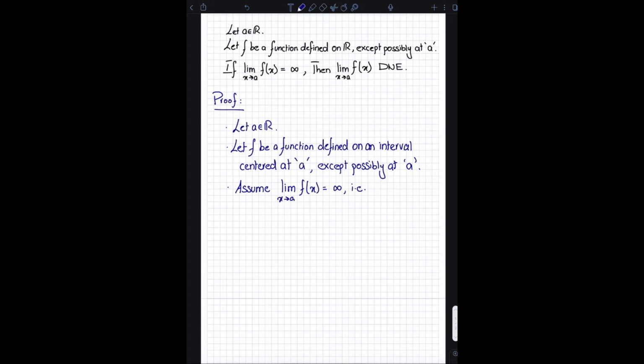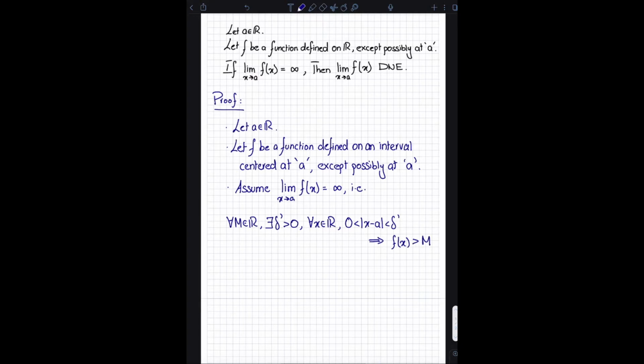It's basically written as: for every real number M, there exists a delta, I'm going to call this delta prime for now, there exists a delta prime greater than 0 such that for every real number x, if 0 is less than the absolute value of x minus a, which is less than delta prime, then f of x is greater than M.